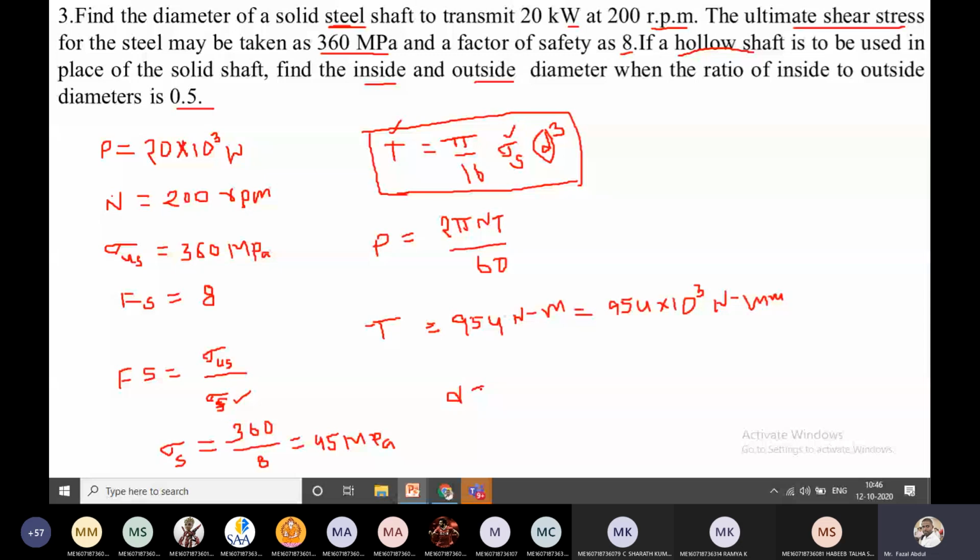Tell me the D value in terms of mm. Make it fast. Don't take too much time to substitute and get the answers, because you already have the calculators. Just substitute the values and get the answer.